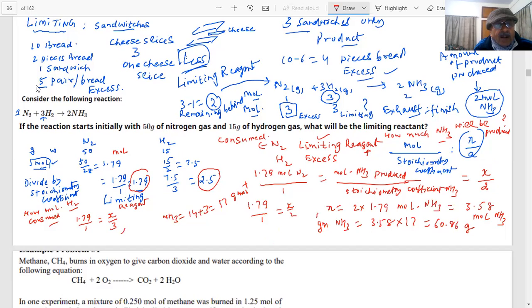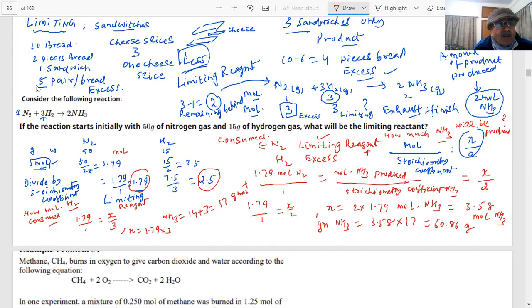So X equals 1.79 into 3. How much will that come? That would be 5.37.